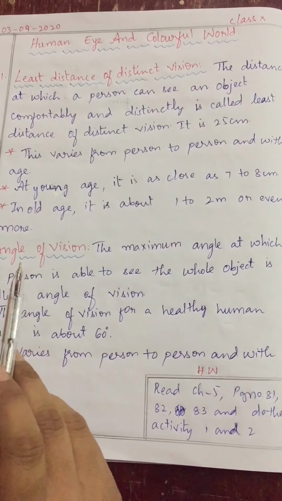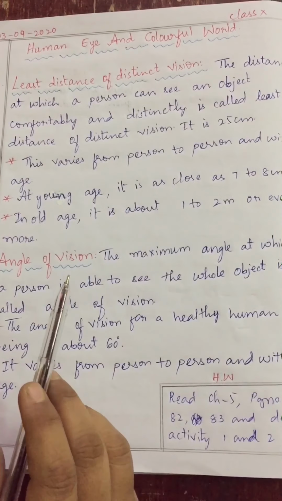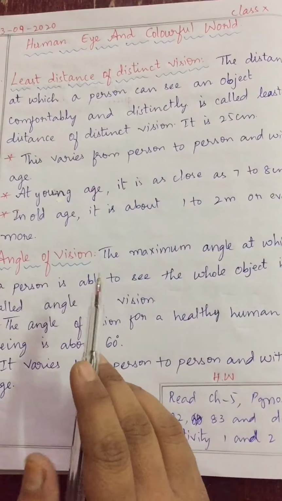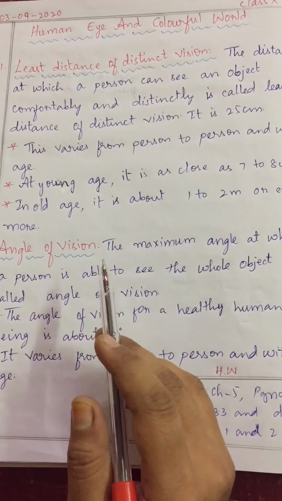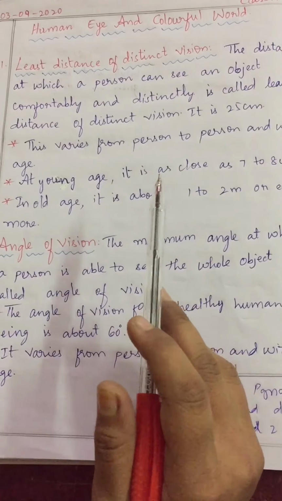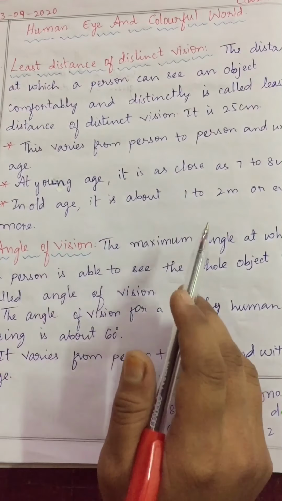Our eye is the important optical instrument gifted to us by God. Without the eye, all other optical instruments would have no value at all. Without the eye, we can't see any other object. Correct, children? So, in today's class, we will study the structure of the human eye and the working of the human eye.